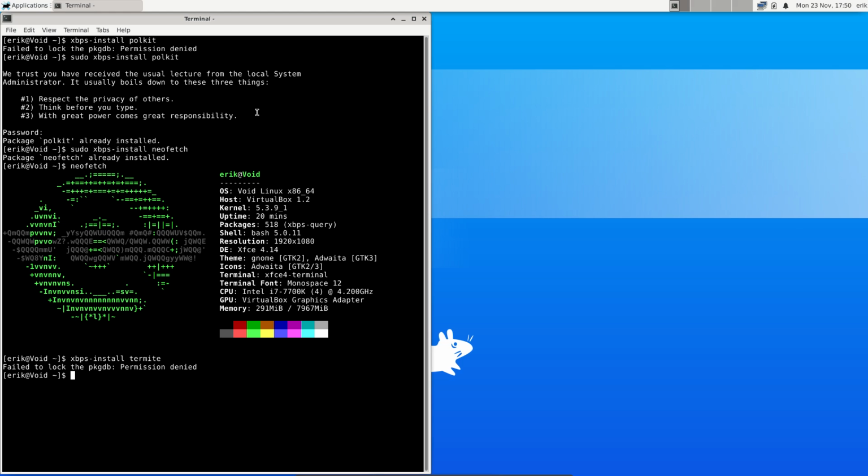Let's try it again. Failed to lock. I suppose it wants to be sudo. Command not found. What else is there? There are lots of other things, right? Terminals. GNOME terminal is a bit strange.